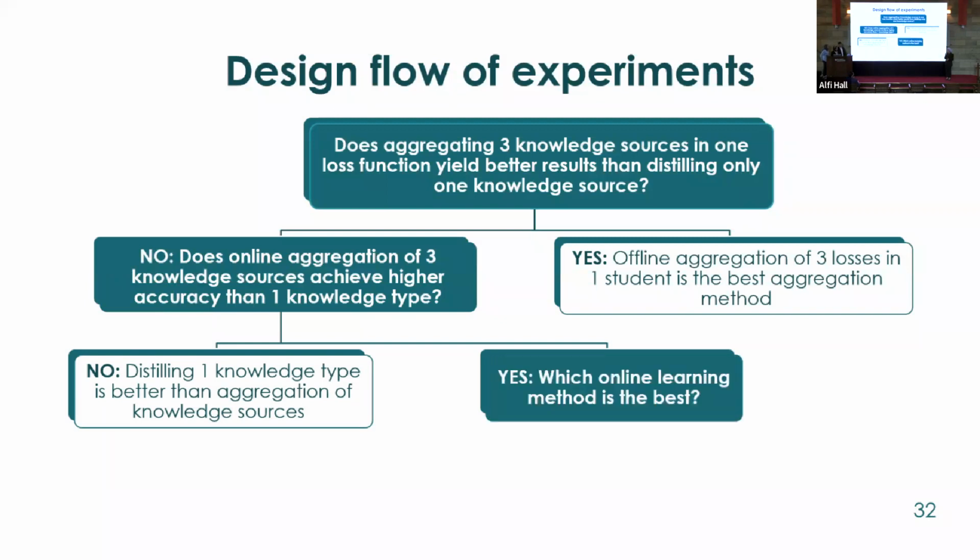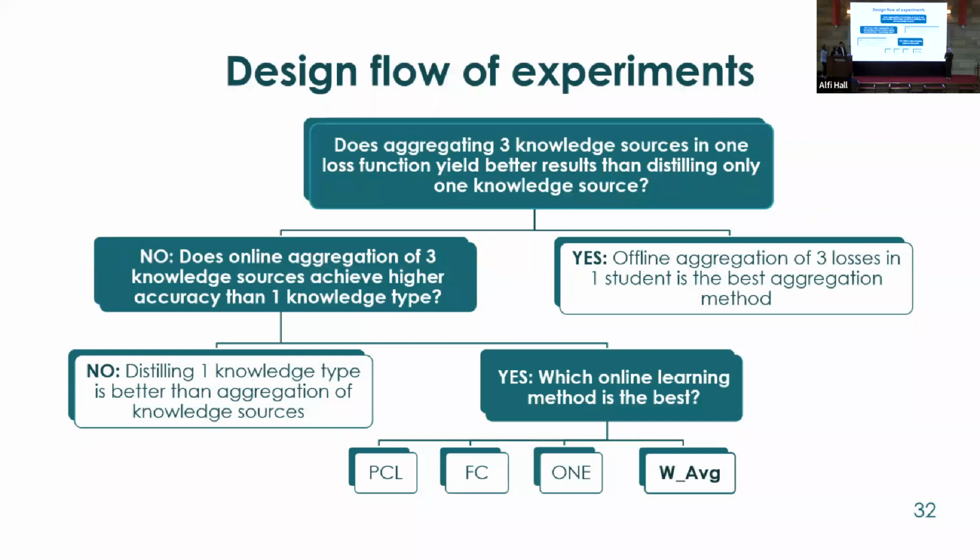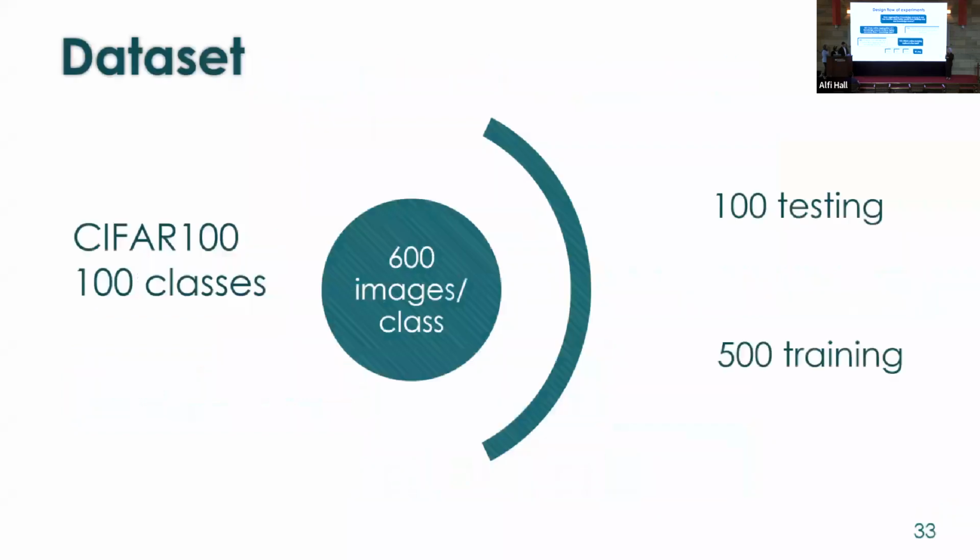So the question now becomes, which specific online learning technique produces better results? And we have tried 4 different online learning techniques, as you can see here. This is the peer collaborative learning, PCL, the fully connected layers, FC, the on-the-fly native ensemble, ONE, and the weighted averaging. And finally, we found that weighted averaging was the best performing online technique to distill the knowledge from the 3 different knowledge sources in each student and aggregate them to get the final group output.